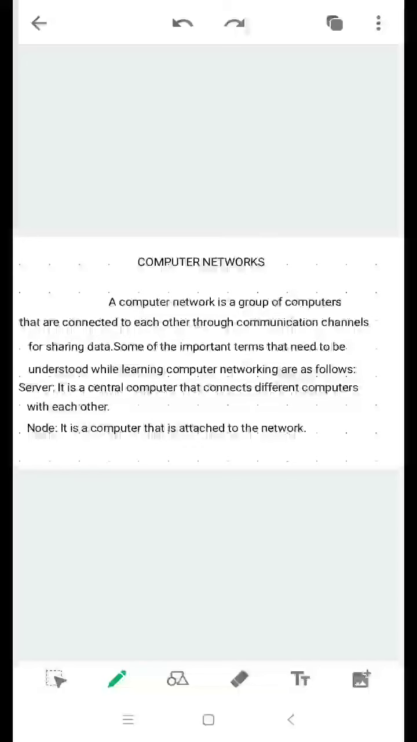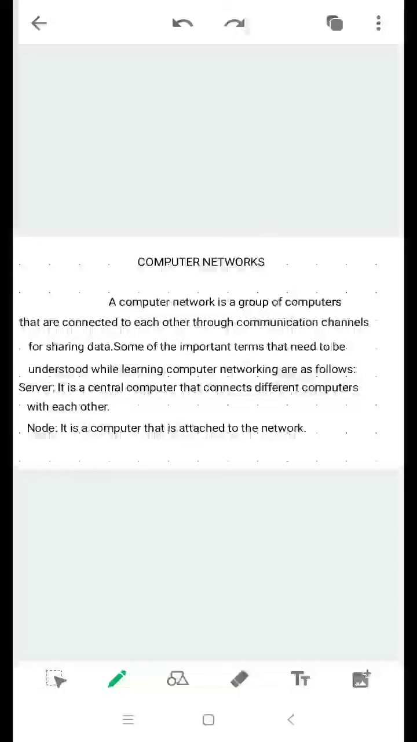Today we are going to discuss the whole topic regarding computer networks. What is a computer network? A computer network is nothing but a group of computers which are connected to each other to share different kinds of information or services among them.